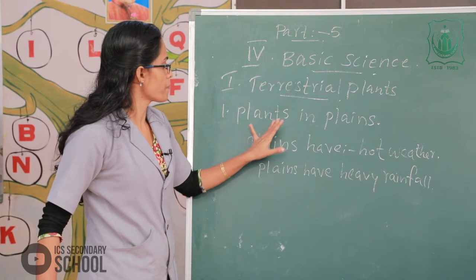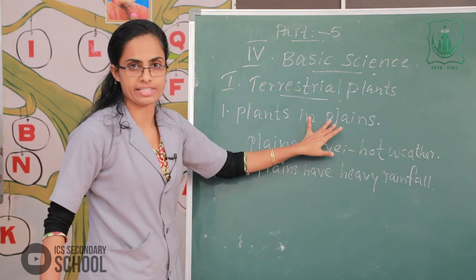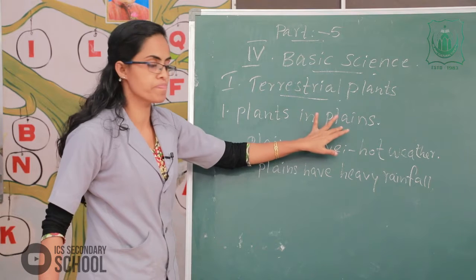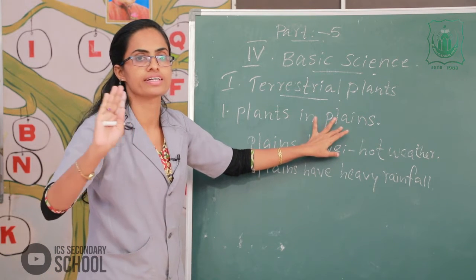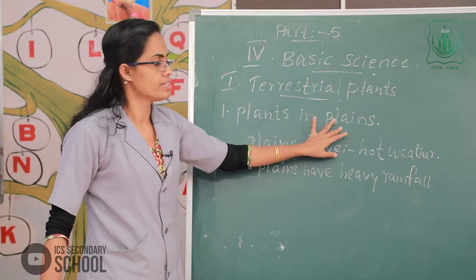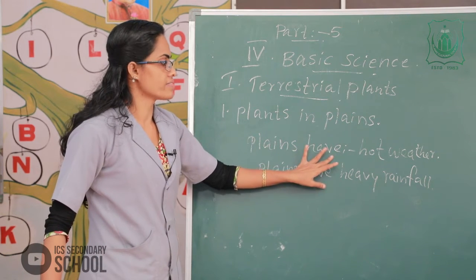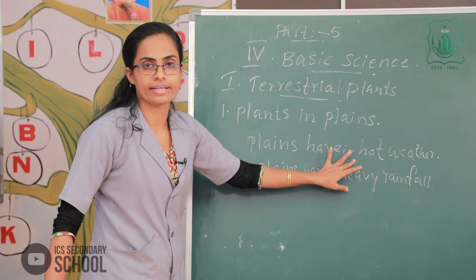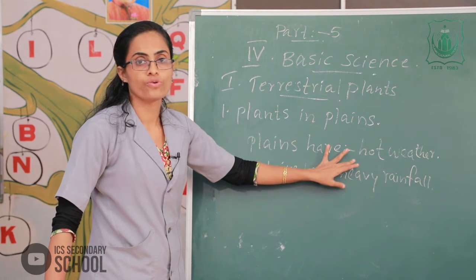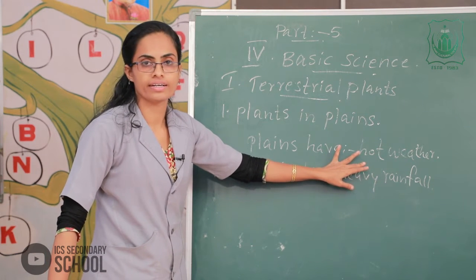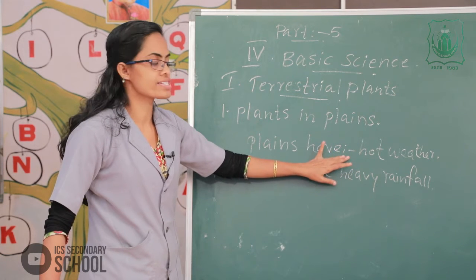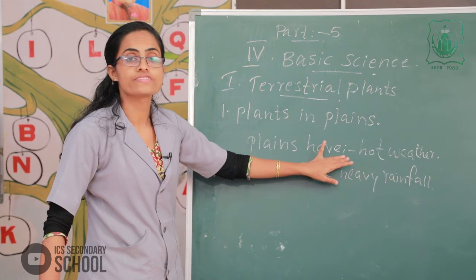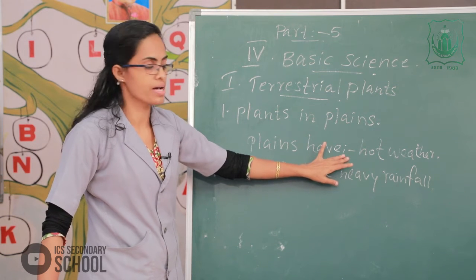The plants in plains. The plains are flat and large areas on land. Plains have hot weather throughout the year, and in these areas, the plants shed their leaves in autumn.